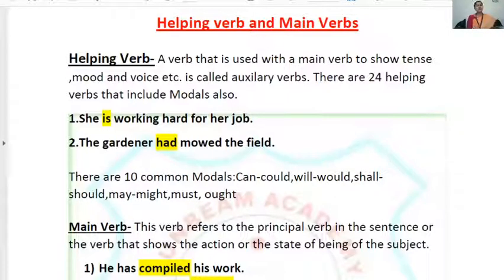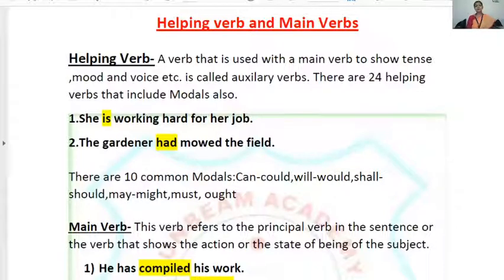So mainly the primary verbs and modals. Your can, could, would, they are kept in helping verbs. And the primary verbs, I told you, be form, do form and have form. So they all, that is your primary and modals, they all need the help of another verb to make sense. And that is why they are called helping verb.